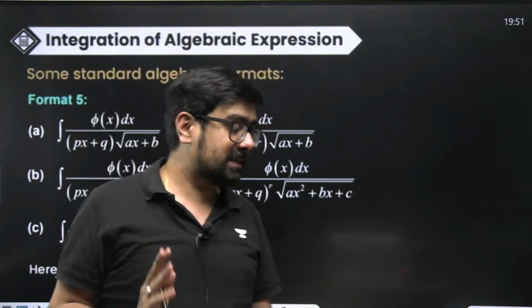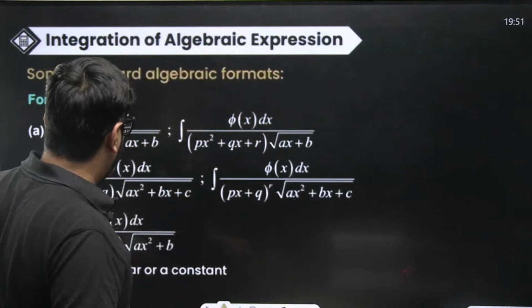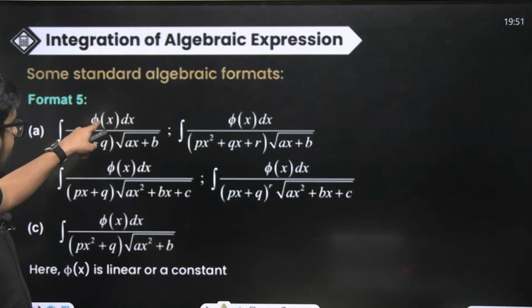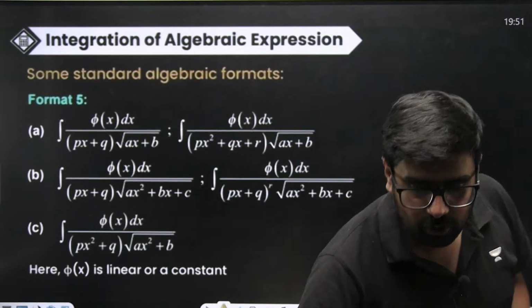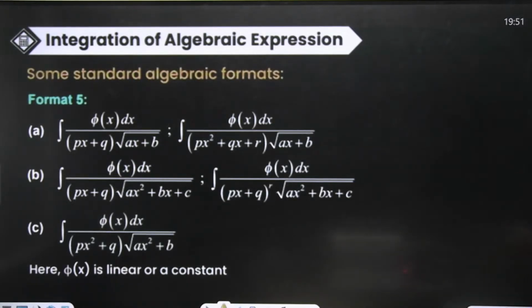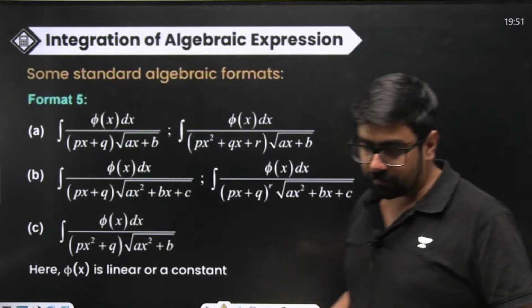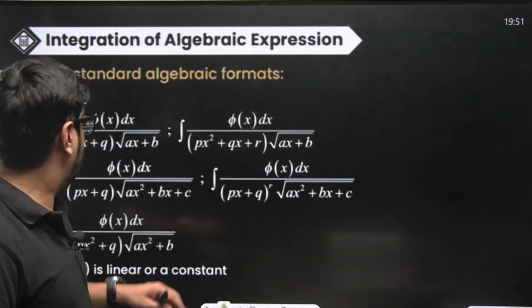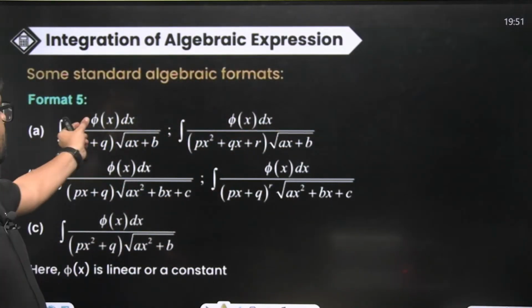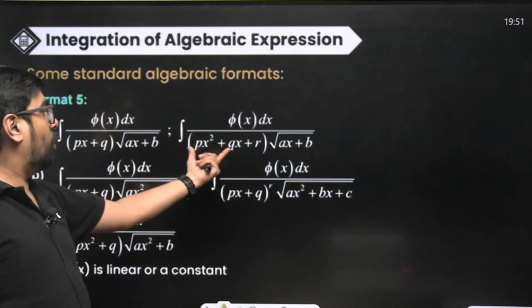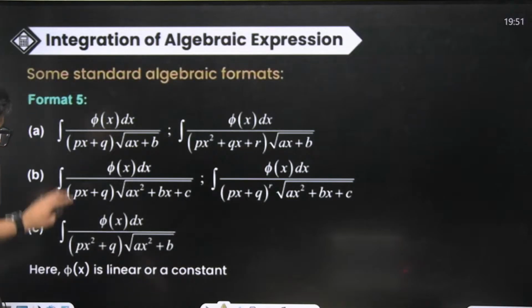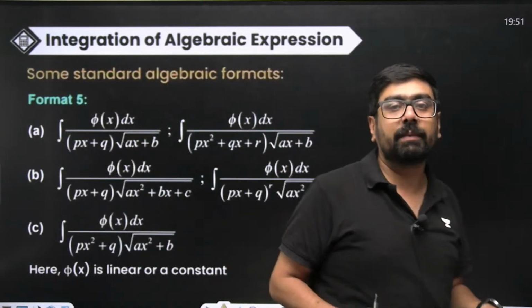Remember all the formats as they are. Here also we have some formats. Suppose here, phi x represents linear or constant. Phi x means either linear or constant, that means a polynomial which is either linear or a constant. If we have such a format, suppose phi x dx, we have linear multiplied with square root of linear, or we have quadratic multiplied with square root of linear. For these also we have specific standard methods to apply.